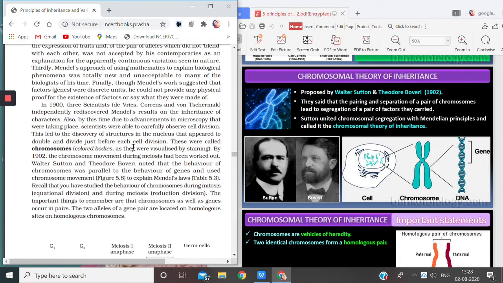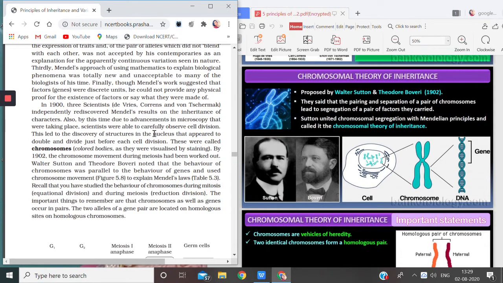Right? So this was now visible due to the advancement in microscopy, which Mendel could not see. Now children, this led to the discovery of structures in the nucleus, because the nucleus was visible, so the structures inside the nucleus were also visible.